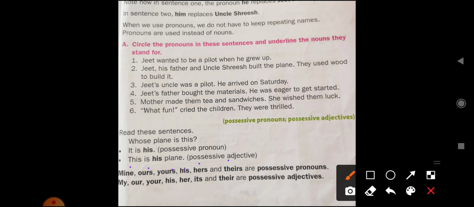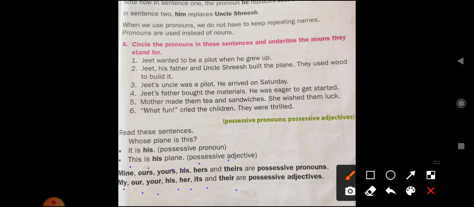And possessive adjectives are my, our, your, his, her, its, and their.